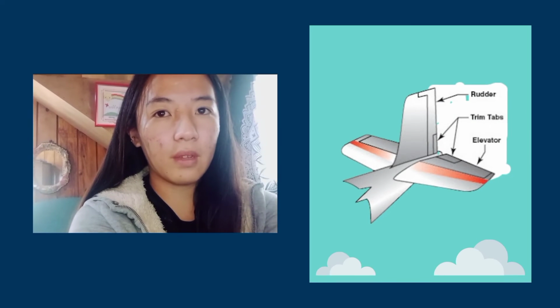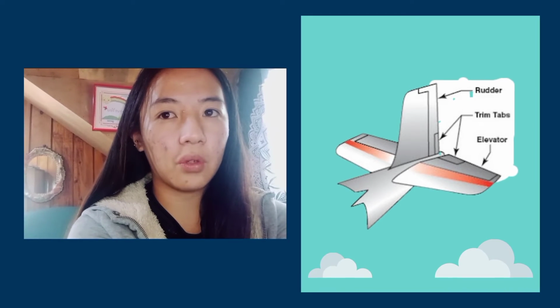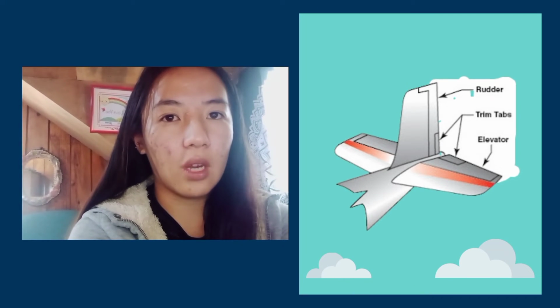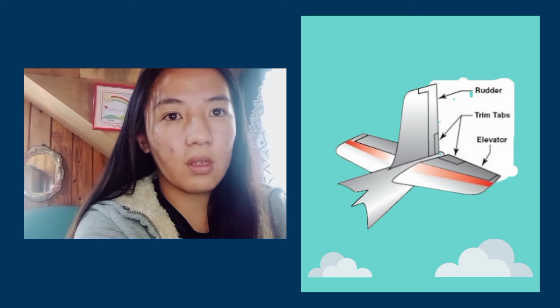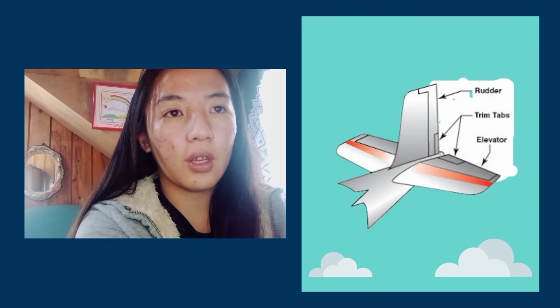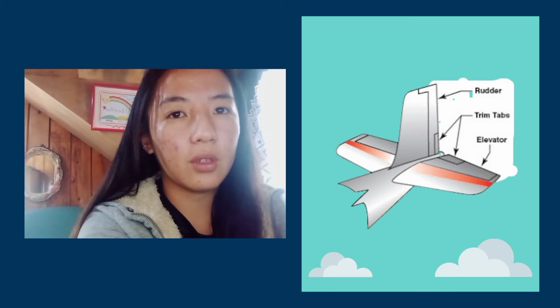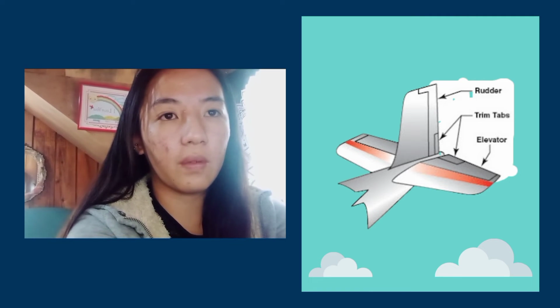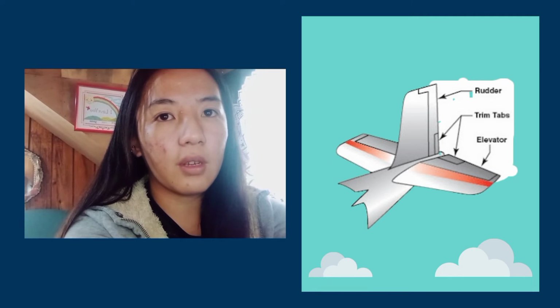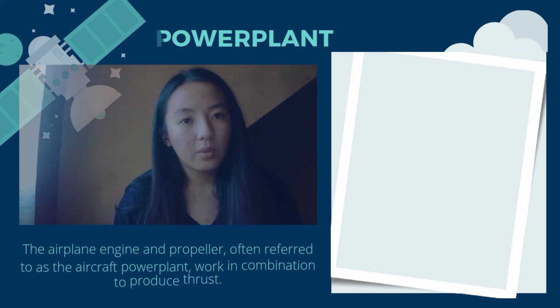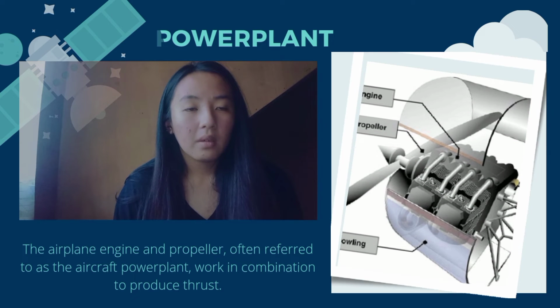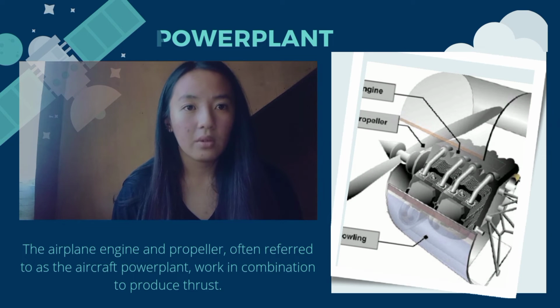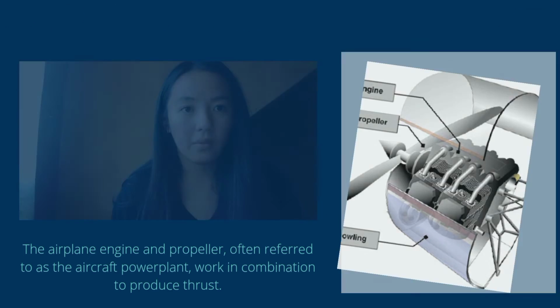The rudder is the primary flight control surface which controls rotation about the vertical axis of an aircraft. Trim tabs are small secondary flight control surfaces that are attached to the trailing edge of a larger primary control surface, such as the elevator or rudder. An elevator is a primary flight control surface that controls movement about the lateral axis of an aircraft. The aircraft power plant, or should we say engine, provides mechanical force to power the aircraft and accessories necessary for flight.